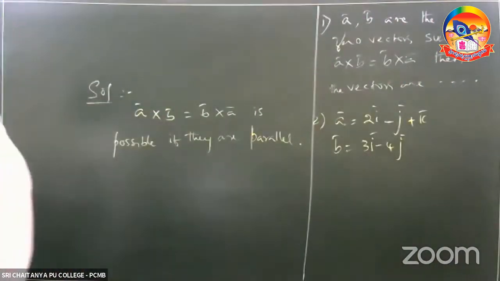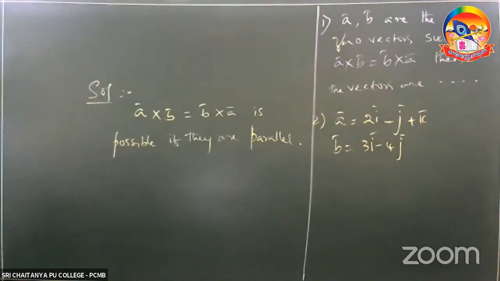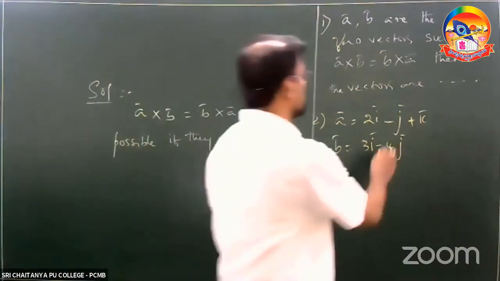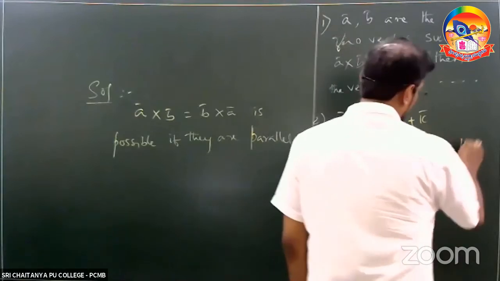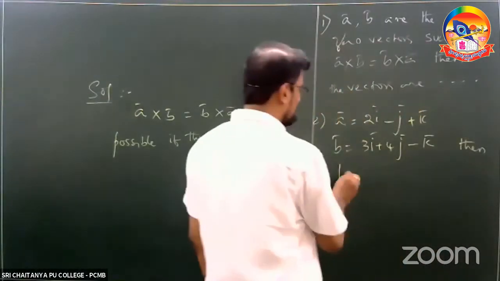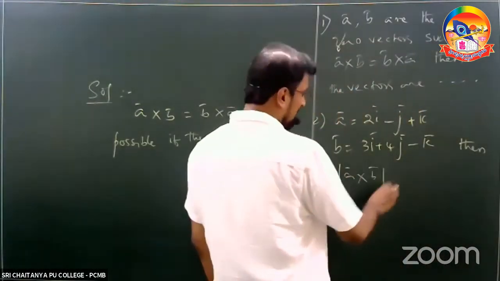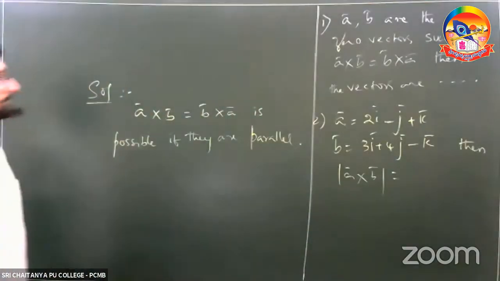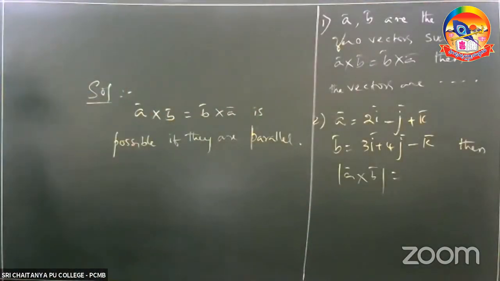B bar is equal to 3i bar plus 4j bar minus k bar. Then he asked you to find out the magnitude of A bar cross B bar. He asked you to find out the magnitude of A cross B. I hope you can do this problem.